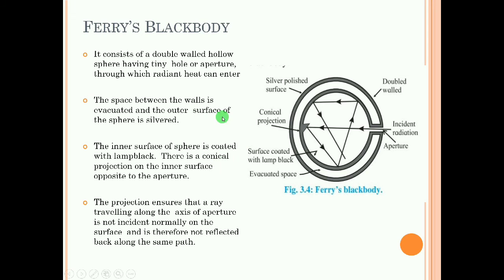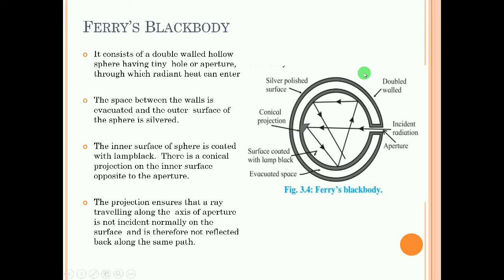So what will happen here for Ferry's black body? When incident radiation enters the black body through the aperture, it falls on the projection, so that it does not follow the same path to return back. Because of this conical projection, the direction gets deviated, and there will be multiple internal reflections, so that all the incident radiation will get absorbed. So this is known as the artificial black body.